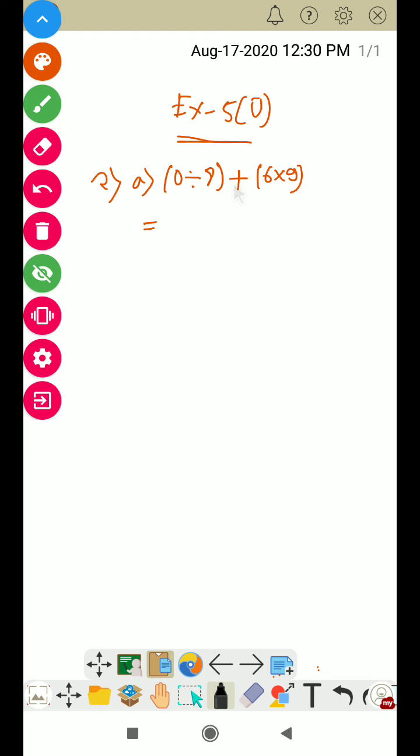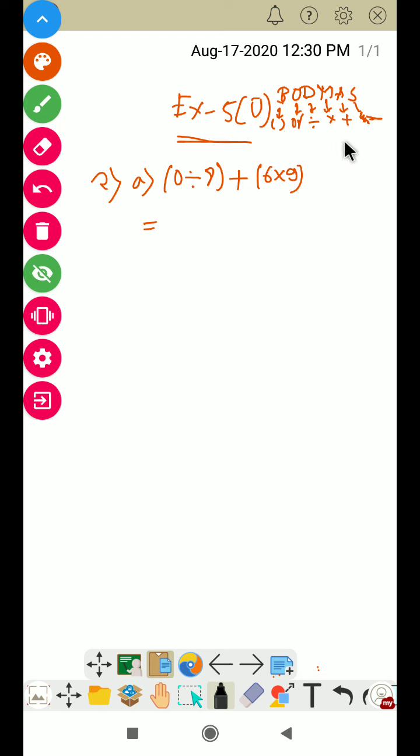In the BODMAS rule, you know that B is for bracket, O for of, D for division, M for multiplication, A for addition, and S for subtraction.